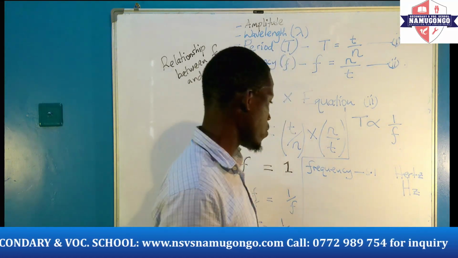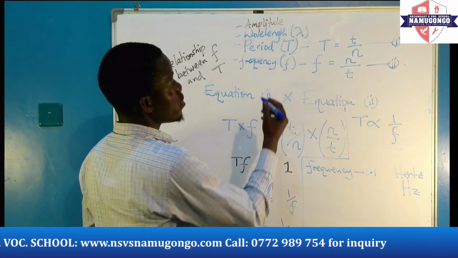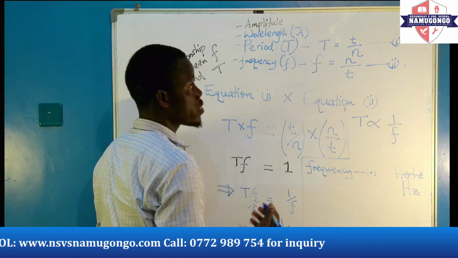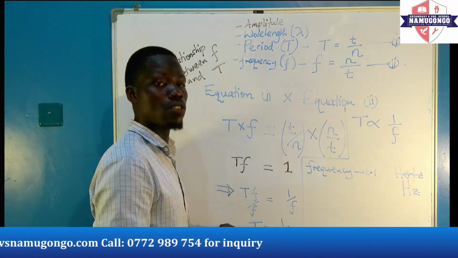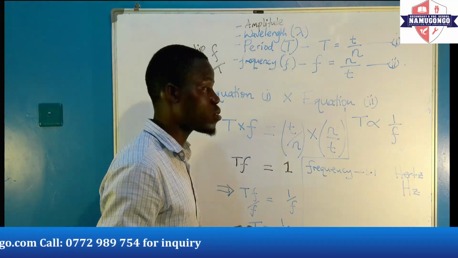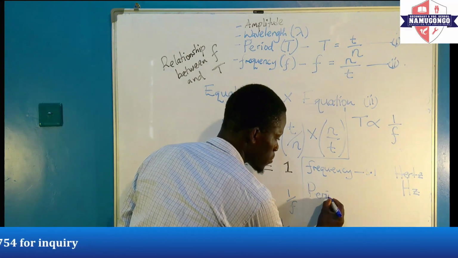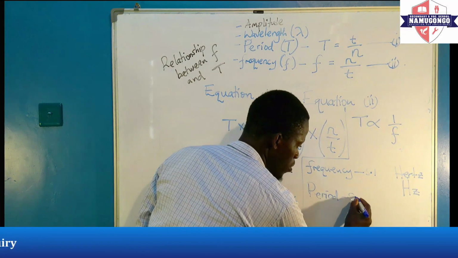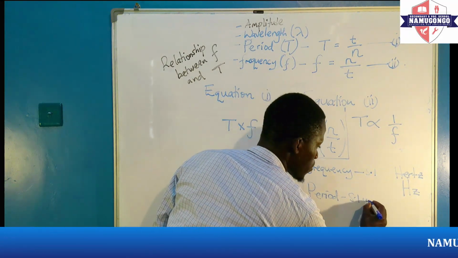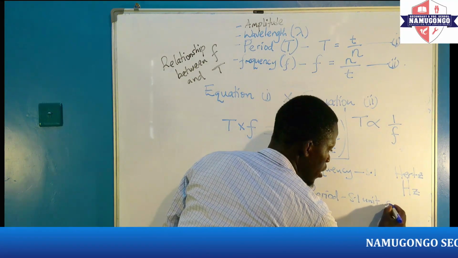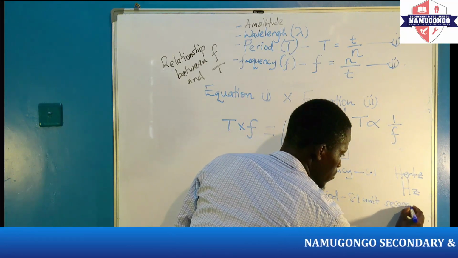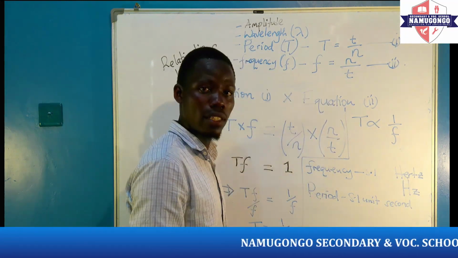That z should be halfway, the h, for us to denote it or to take it as a small h. Take that seriously. Then, since period, we say it is the time it takes for a wave to make one complete oscillation, the SI unit we are going to use is a second, because we are looking at time.